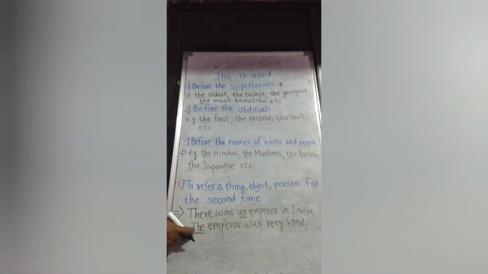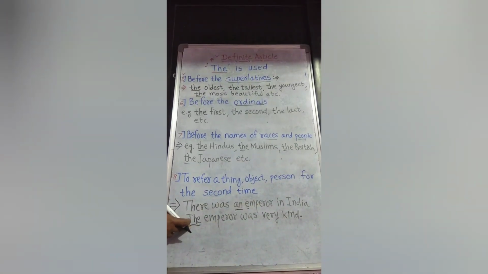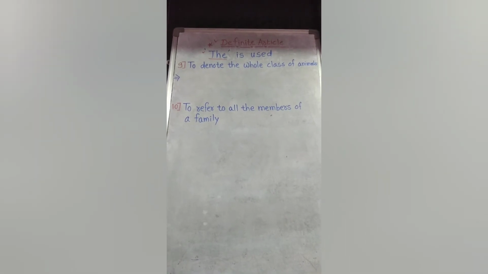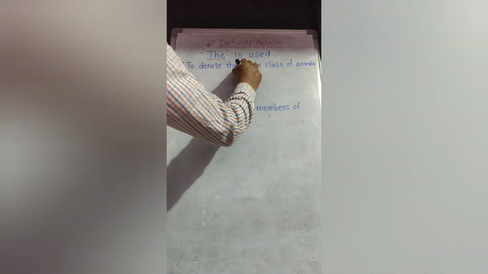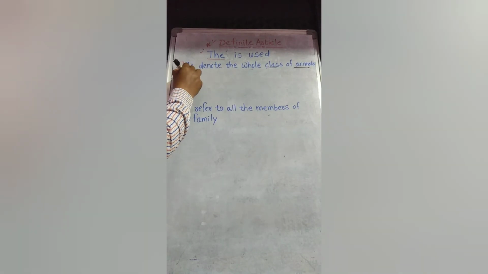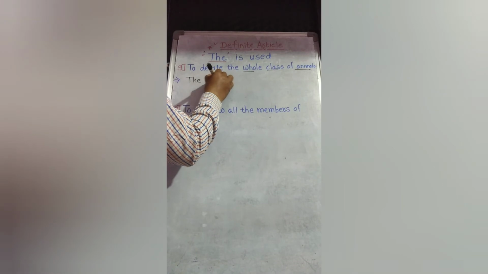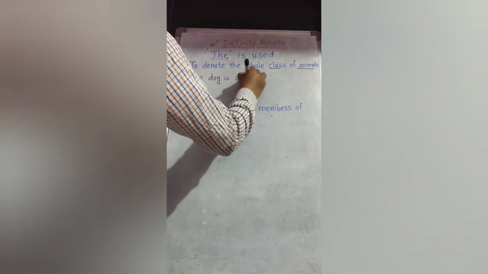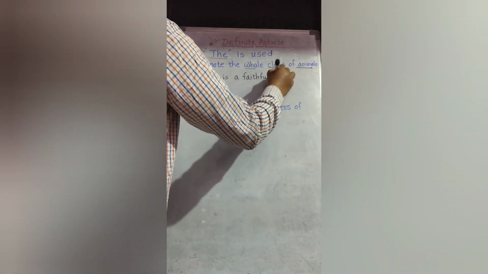Let us see some one or two more rules to use the as an article. One or two rules about where the is used. Look at this. To denote the whole class of animals. For example, I will show you: the dog is a faithful animal. The dog is a faithful animal.